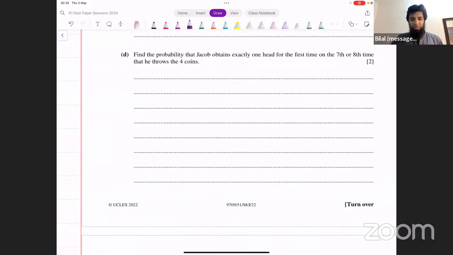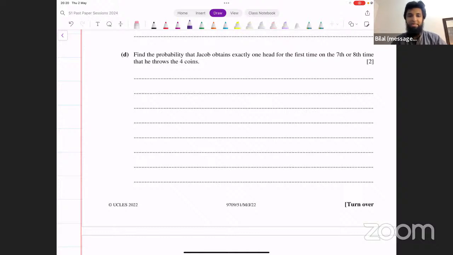It says find the probability that Jacob obtains exactly 1 head for the first time on the 7th or 8th time that he throws the 4 coins. Okay, now what kind of distribution is this now? That he obtains exactly 1 head for the first time. Does that remind you of something? Something happening the first time?